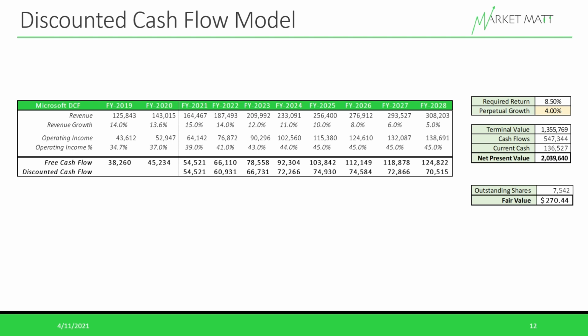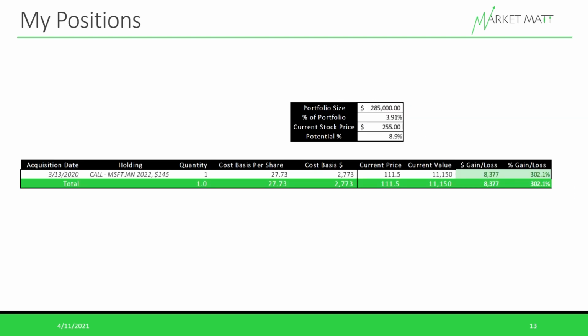So Microsoft stock is expensive, but I do own a position in Microsoft. And despite it being expensive, I do think that there is a chance that it can continue to surpass expectations of growth over the next 3 years. So while I'm not adding to my position, I'm very comfortable holding my position in Microsoft because I do think it has a lot of levers for growth going forward, and it's a great company. So for the sake of transparency, I wanted to go over my position in Microsoft.